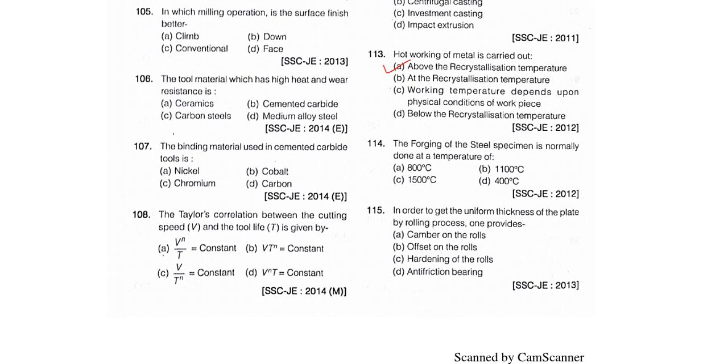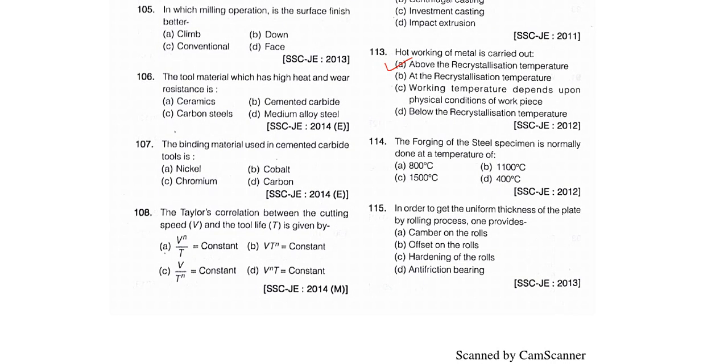Next, 114, the forging of steel specimen is normally done at a temperature of 1100 degrees Celsius. At lower temperature the cracks may form and also a large forging force will be required. So the temperature at which forging is carried out is 1100 degree Celsius. Next, 115, in order to get uniform thickness of plate by rolling process, what is provided? Cambers are provided on the rolls.